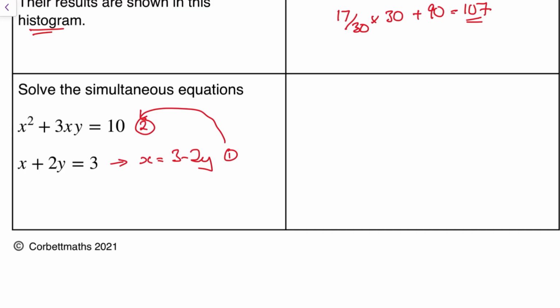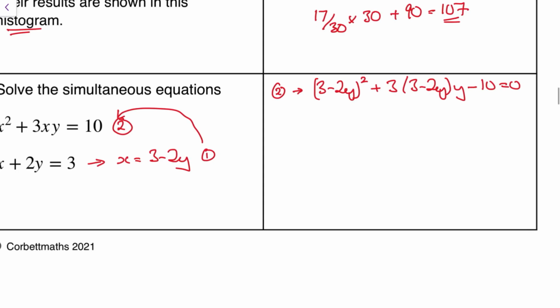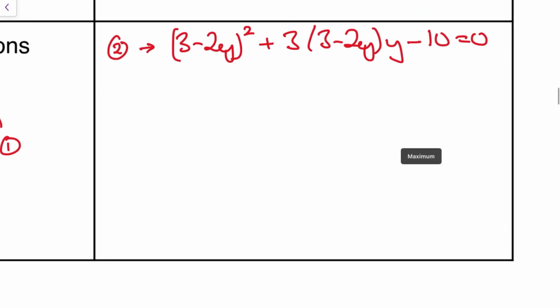So if I rewrite equation 2, it is going to become x squared, which is (3 minus 2y) squared, plus 3x, which is 3 minus 2y, times y, and I'm going to move the 10 across, so minus 10 is equal to 0. And then I need to basically expand and tidy this up. So let's zoom in so I can do this carefully.